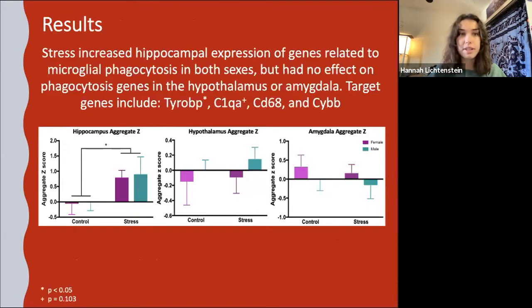First off, stress increased hippocampal expression of genes related to microglia phagocytosis in both sexes, but there was no effect on these genes in the hypothalamus or amygdala. We only found significant effects in the hippocampus. And our specific genes of interest were ThyroBP, C1qa, CD68, and CyBB.